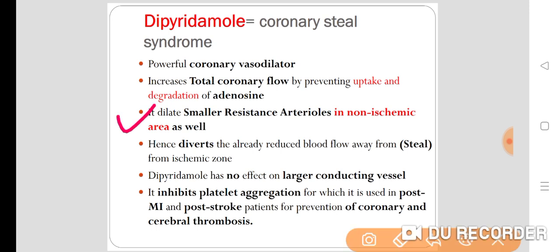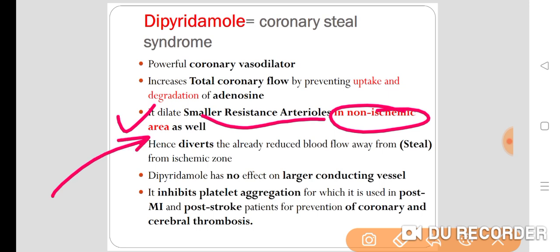It dilates smaller resistant arterioles in the non-ischemic area as well, where there is no requirement. Hence there is a diversion: it diverts the already reduced blood flow away from the ischemic zone, and that is called stealing.